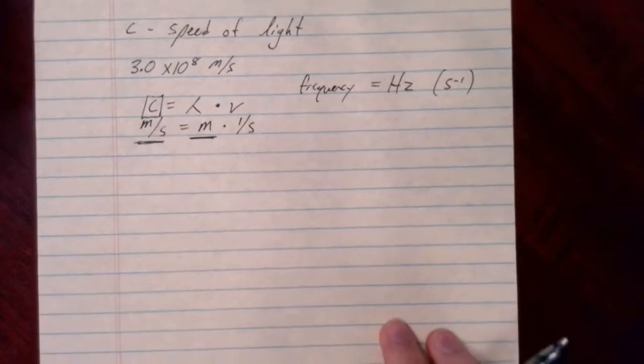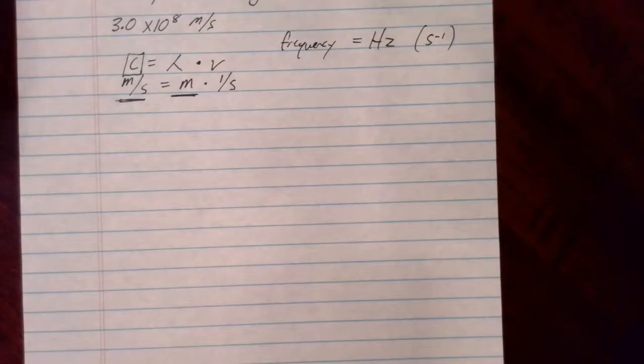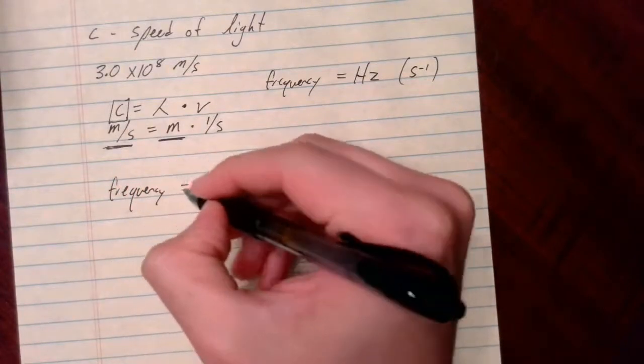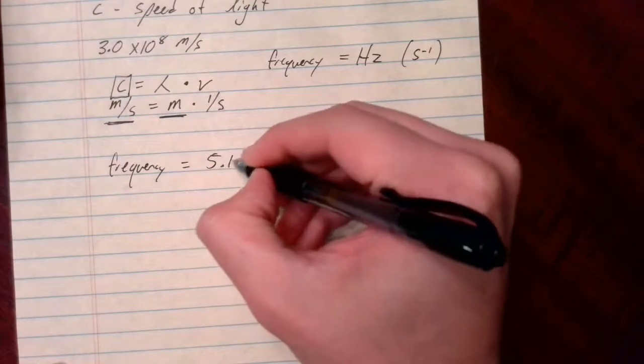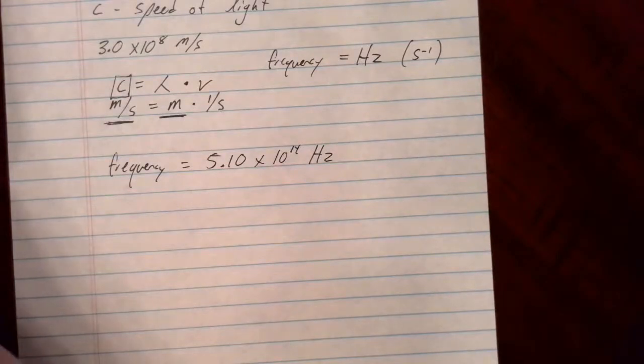Okay. So now let's look at some of the example calculations in the notes. The first one asks you to calculate the wavelength of yellow light emitted by a sodium lamp if the frequency of the radiation is 5.10 times 10 to the 14th waves per second. So here it says waves per second. Another way to say waves per second is hertz. So I could say that frequency equals 5.10 times 10 to the 14th hertz is another way to write that particular problem out.